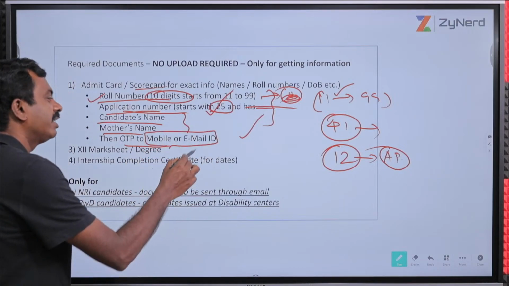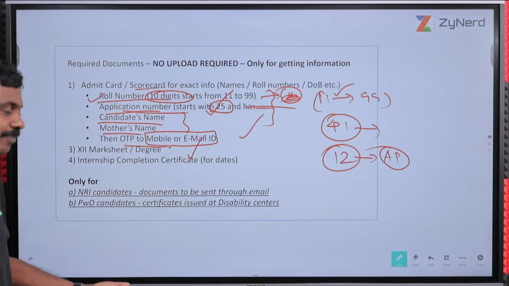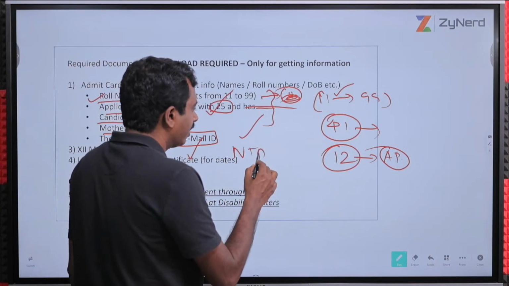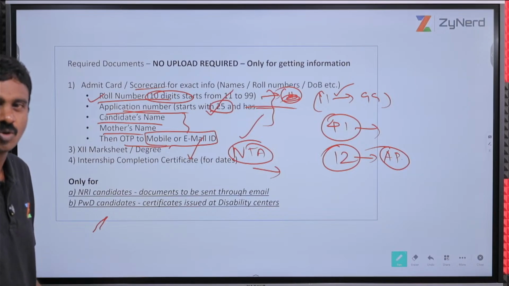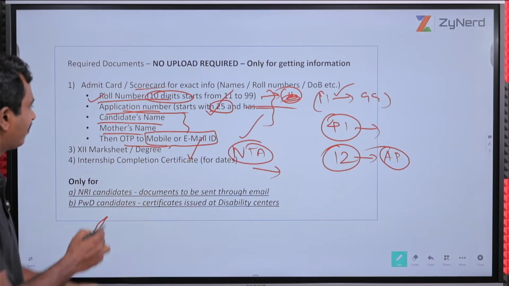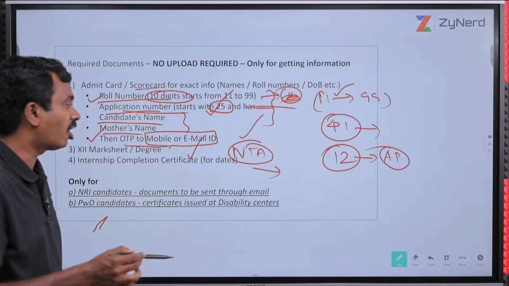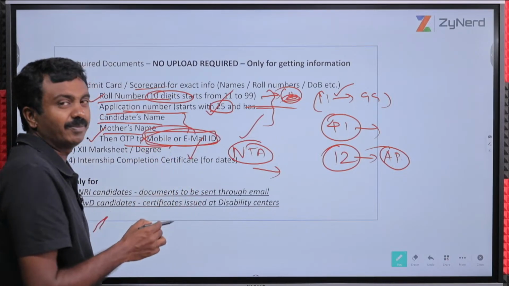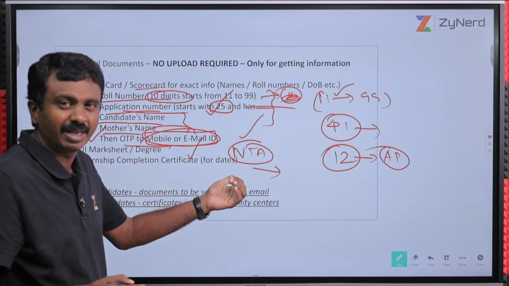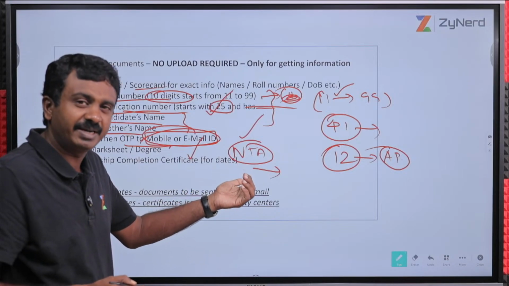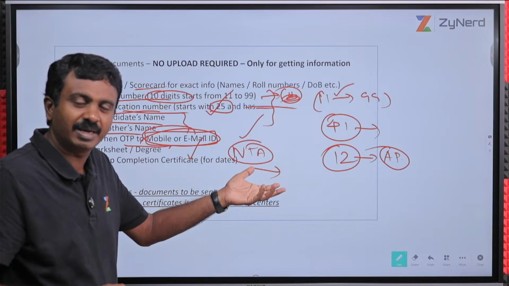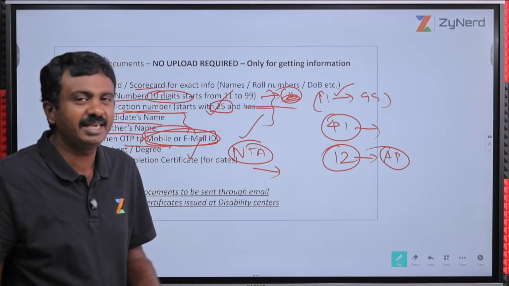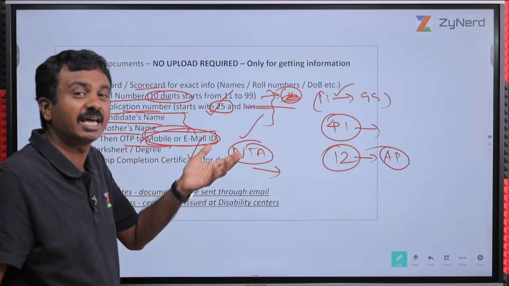Which mobile number and email ID? I don't know which mobile number and email ID I gave to NTA. That will also be in your application form, your scorecard or email. So this information is very critical. You will not be able to change your mobile number or email ID. You will get an OTP only on that mobile number or email ID. Why is NTA making it difficult for you by using the same mobile number and email ID? Because otherwise any agent, somebody who has this information, can log in.